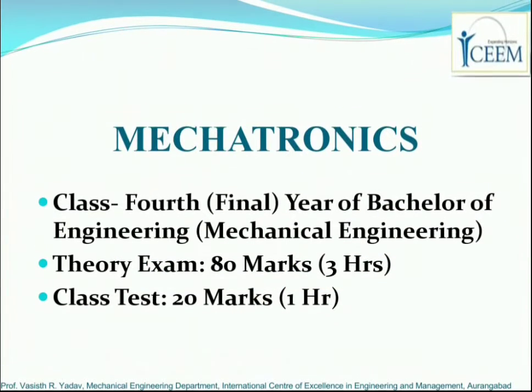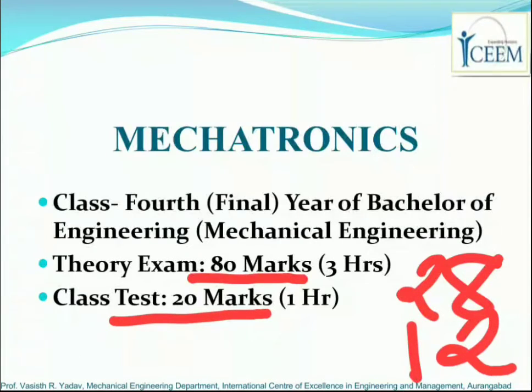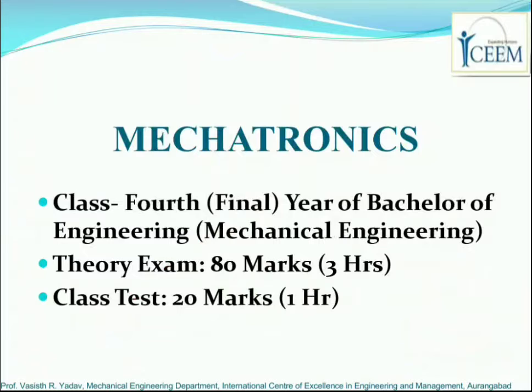A class test of 20 marks is conducted by the institute. Now talking about the passing criteria, among the university paper of 80 marks you have to score at least 28 marks to pass, whereas in case of class test you need 12 marks to pass, right? So overall out of 100 you will require 28 plus 12, that is 40 marks to pass. Remember, the minimum criteria to pass in university is 28 marks out of 80, right? And in class test it is 12, so the total makes it 40.